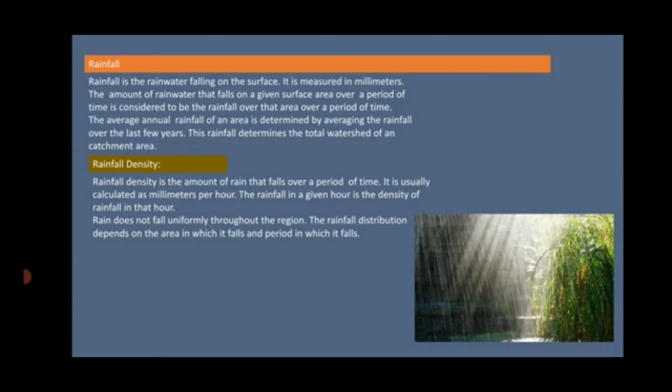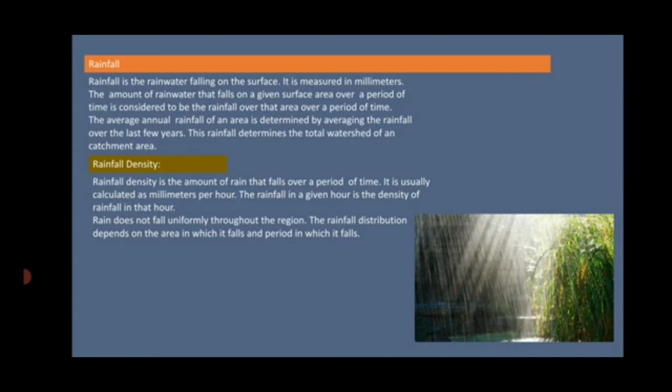The period of time when rain falls at one time is called a rainy season. You all know in India we have different climates. We have seasons: rainy, winter, then summer, right? So in India, especially in Maharashtra, the rain falls only during the rainy season. This period of time when the rain falls is called the rainy season.